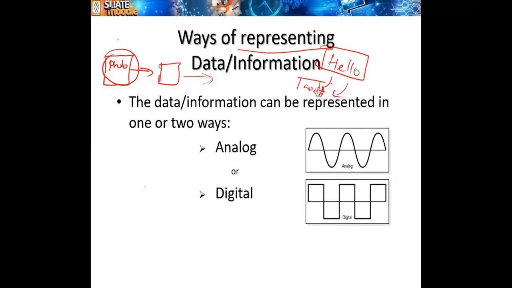Whether the computer stores this as a word, as the exact word hello, or does it use any other format, those are the things we are going to learn now, right? So how is the computer representing data?